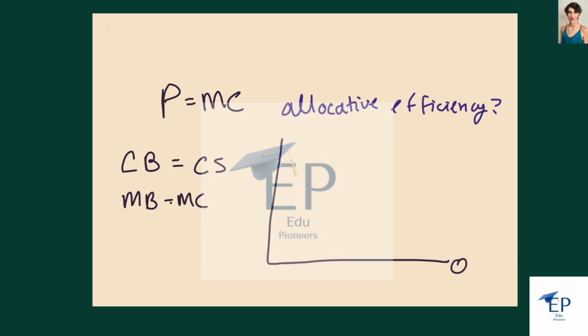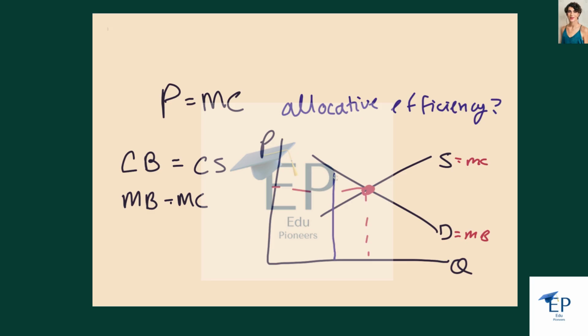We can look at our usual supply and demand curve and see that if we treat demand as marginal benefit and supply as marginal cost, and we do not produce at this optimal point, and instead we produce over here, at this quantity and this price, we have a disparity between what consumers are willing to pay and what suppliers are willing to sell for.